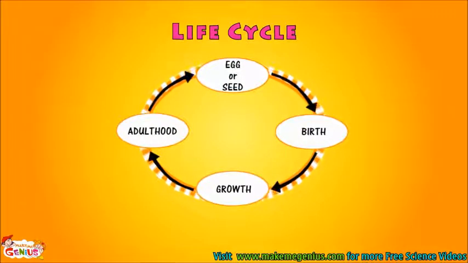Look at this picture. It shows a simple life cycle. All living species keep changing throughout life. It starts from an egg or seed. They take birth, they grow up, then they become adults, and they reproduce at this stage. When a plant or animal reaches a young age, they can make babies.